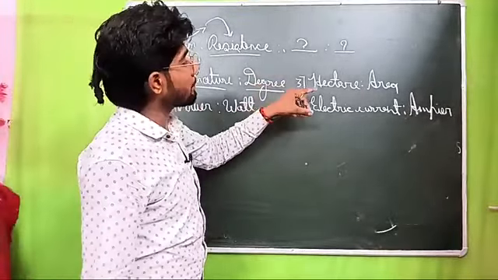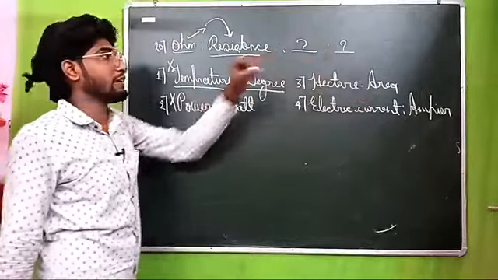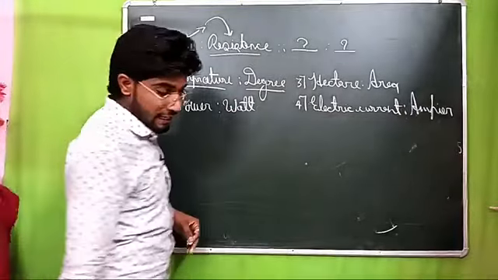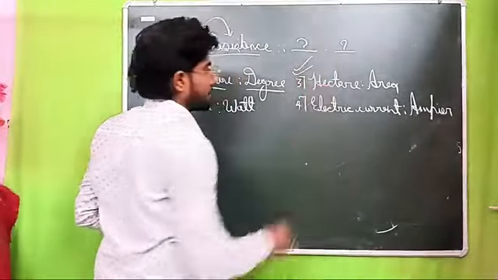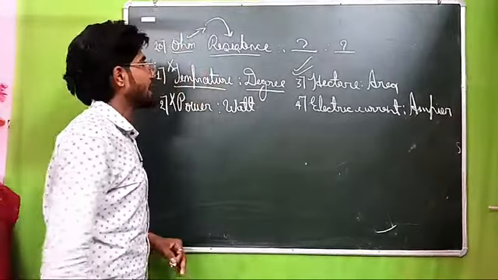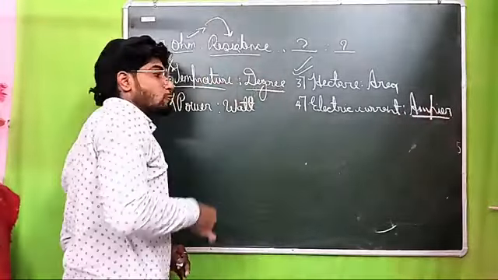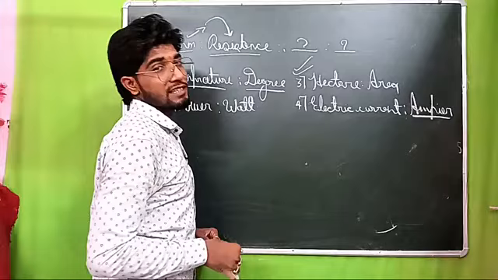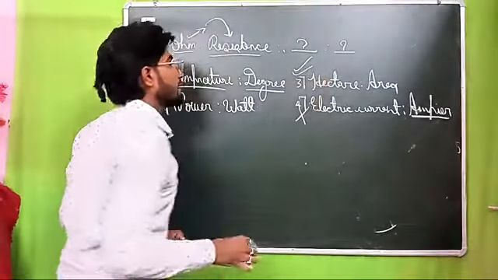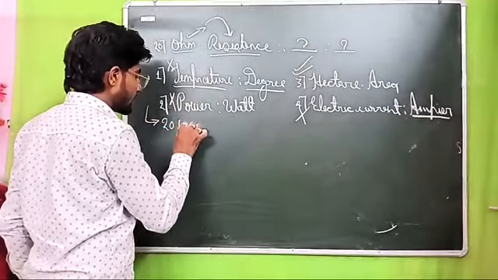Hectare is a measurement scale, and hectare is the measurement scale of area. We can even say hectare is the unit of area. Yes or no? So the right option will be option number third. Fourth option, check: electric current is measured by ampere. Yes, right, but here ampere should take the first place. Ampere is the unit of electric current, not electric current is the unit of ampere. Yes or no? Wrong. Option number third is the right option. This question was asked in CHSL 2018 tier first.